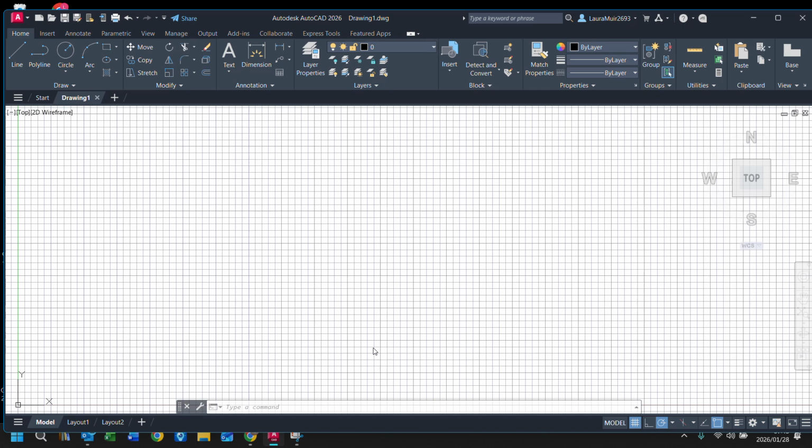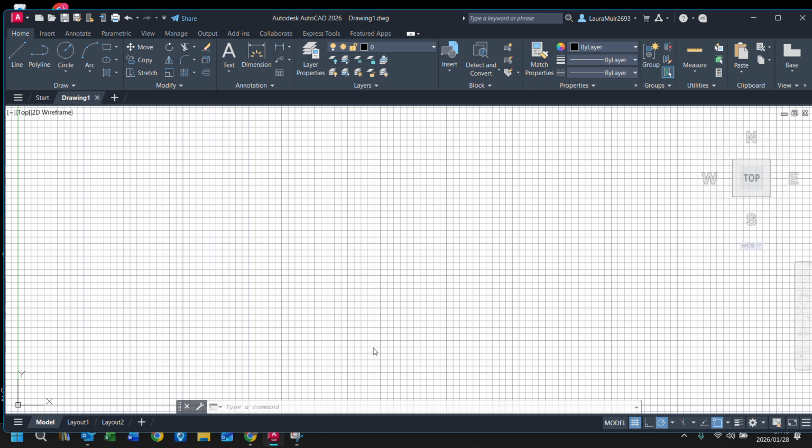What has it got? Then it would just be AutoCAD, because your computer is probably not set up to show the file extensions. Mine is. Just the basic AutoCAD file. Okay.